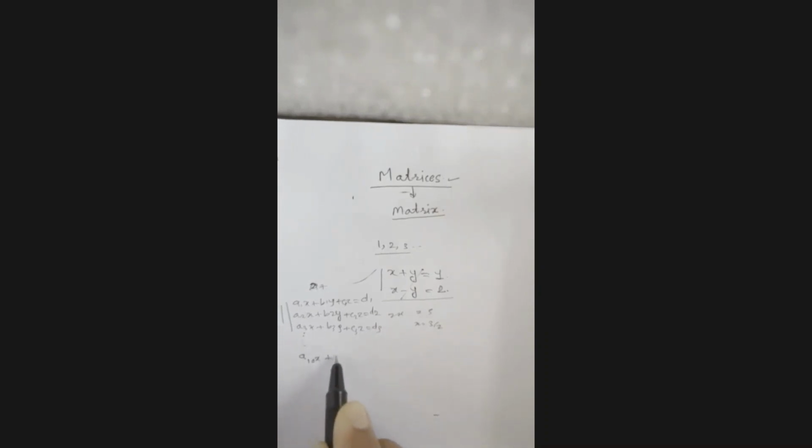Similarly, you have a1x plus b1y plus c1z plus d1e plus d2f plus, in this way you have 10 variables.